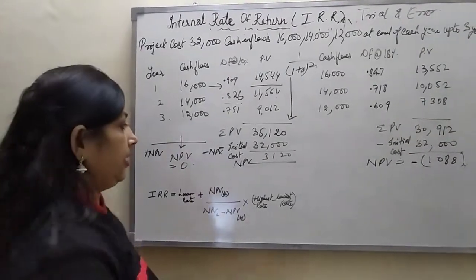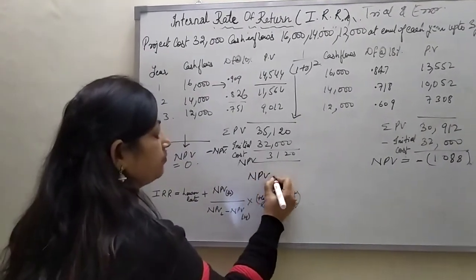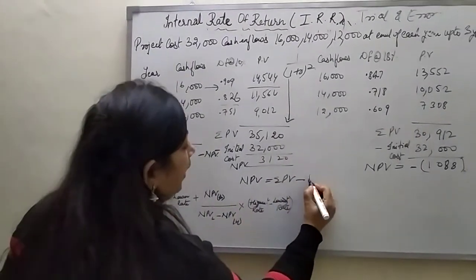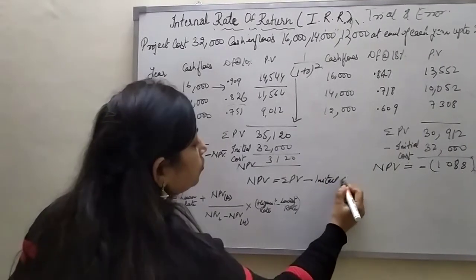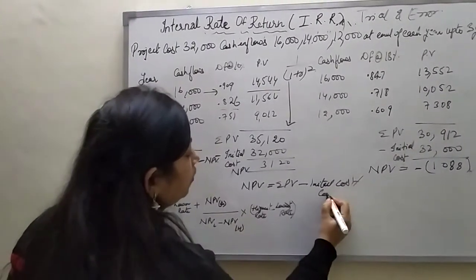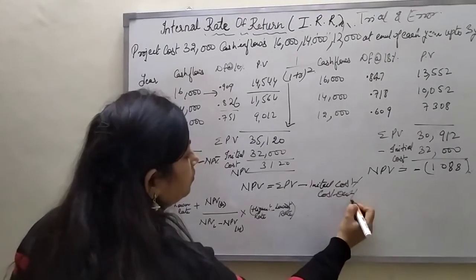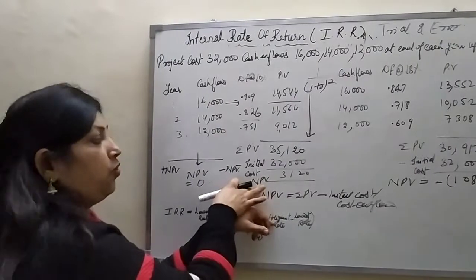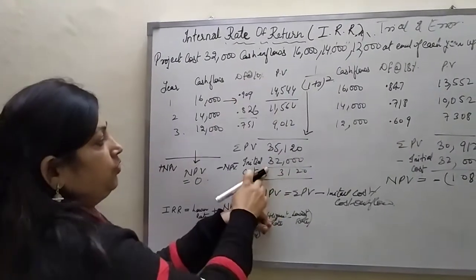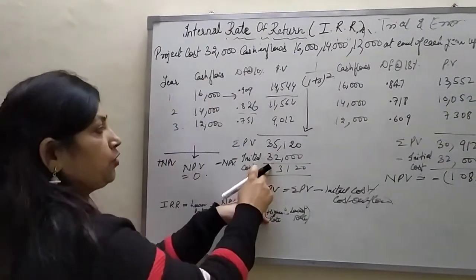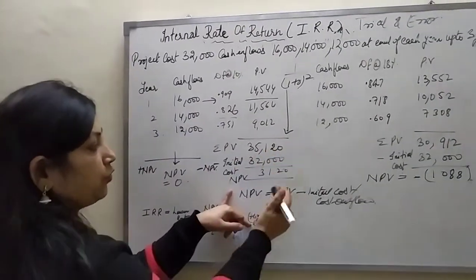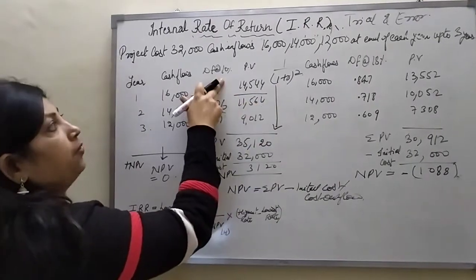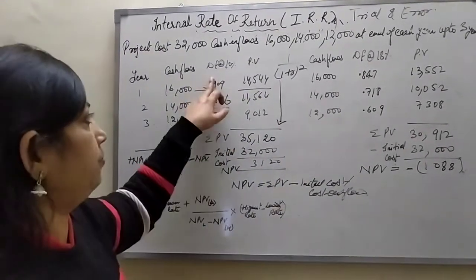As we know, NPV is the present value minus the initial cost, or you can say cost outflow. Here we are performing the same thing to know the NPV at the 10% rate. We deduct the initial cost from the present value of the cash flow, and we get 3,120. This is for a rate of 10%.